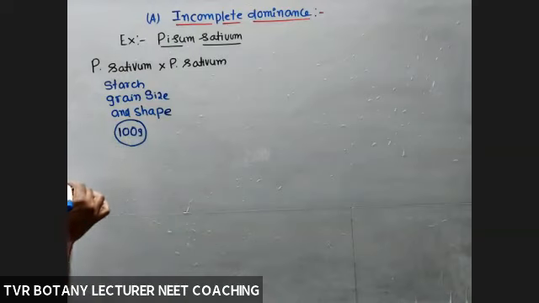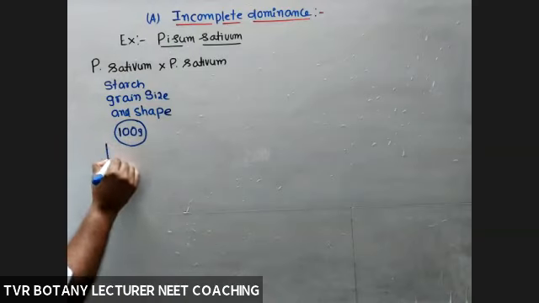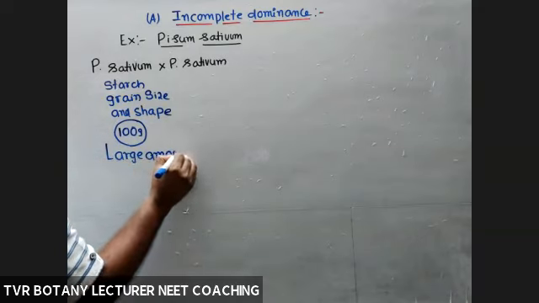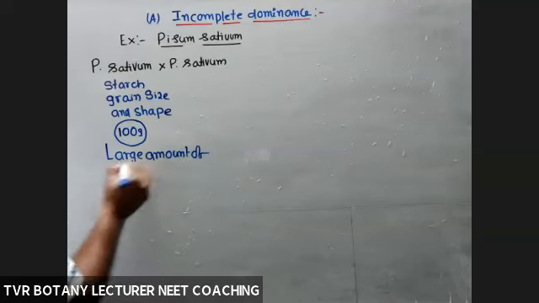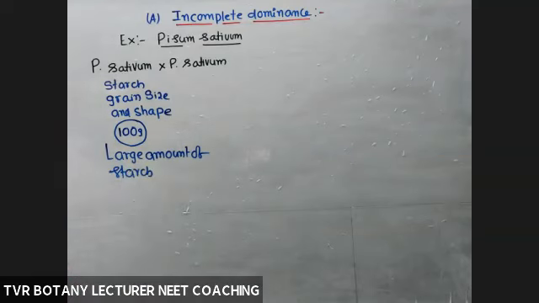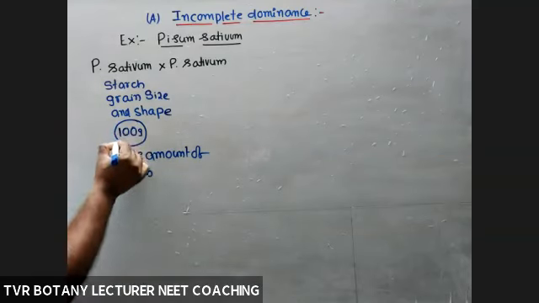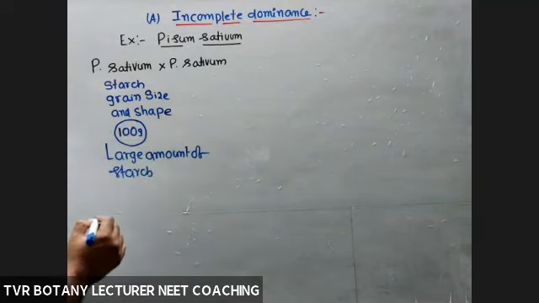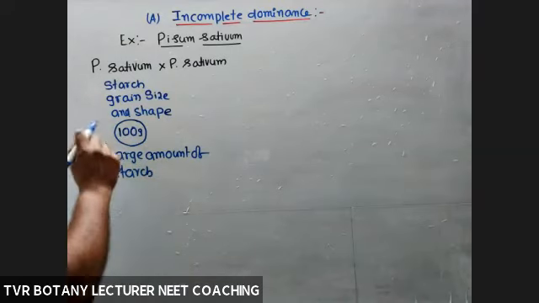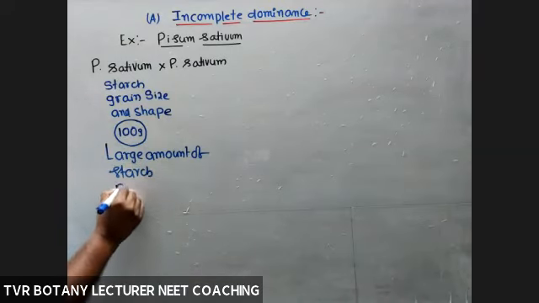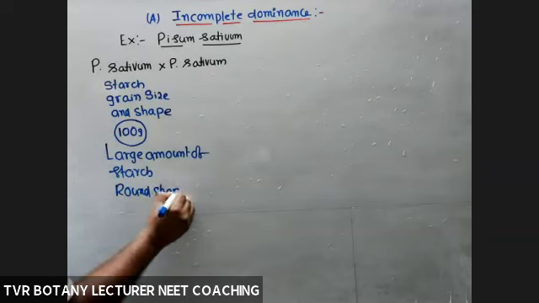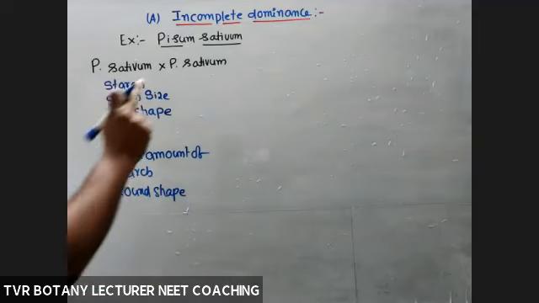More amount of starch, so large quantity. And shape: if you look at that one, the shape is round. Large and round.